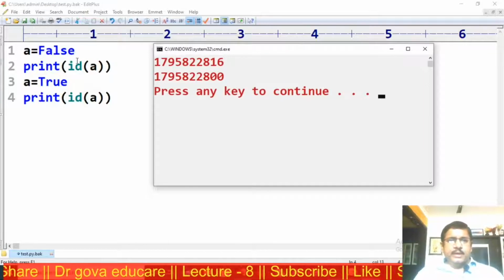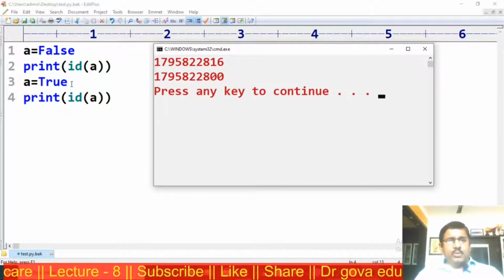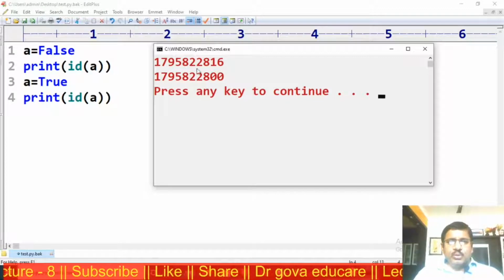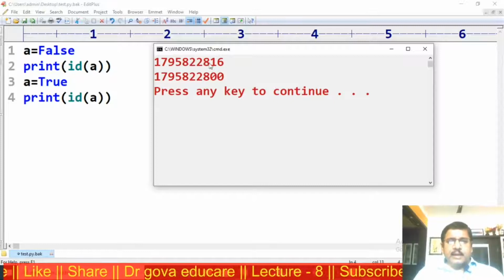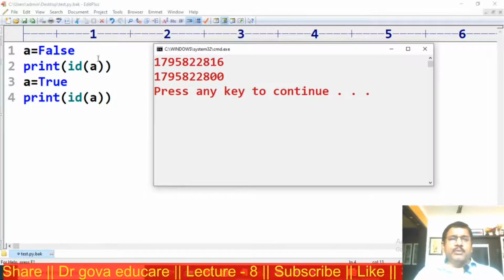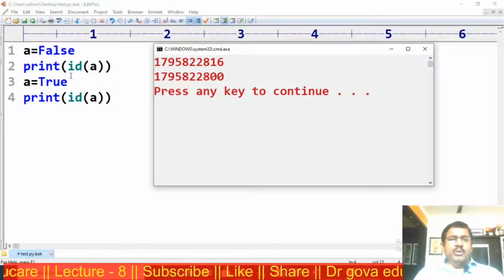This is the ID of A for false. This is the ID of A for true. Now these two are different ID values. Therefore, the Boolean data type is an immutable data type.